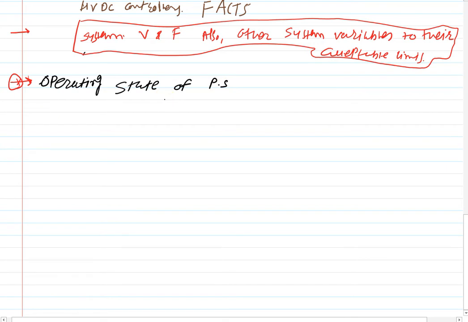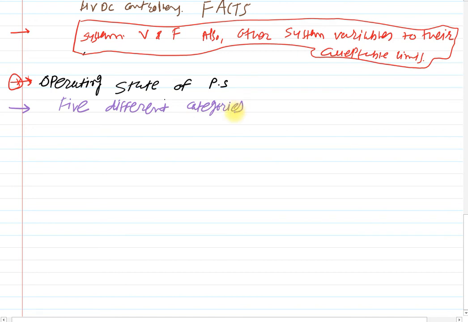So, use a different color. For the purpose of analyzing the operation of power system security and design, the power system operating condition is divided into five different categories, strategies or categories.